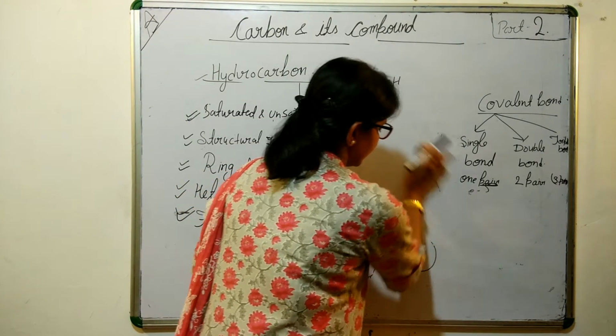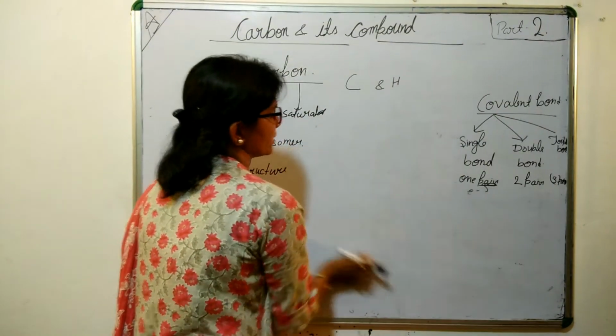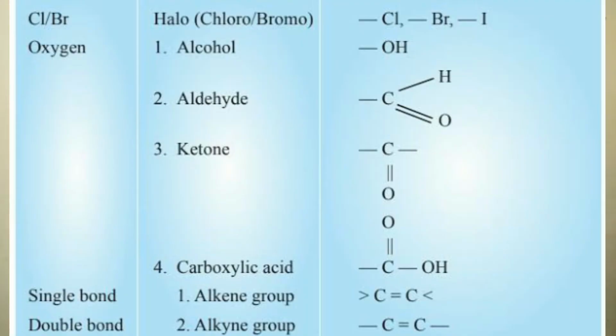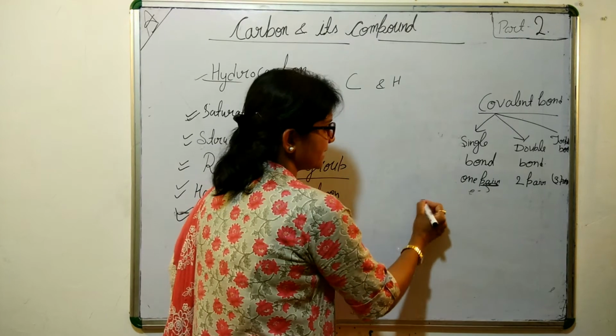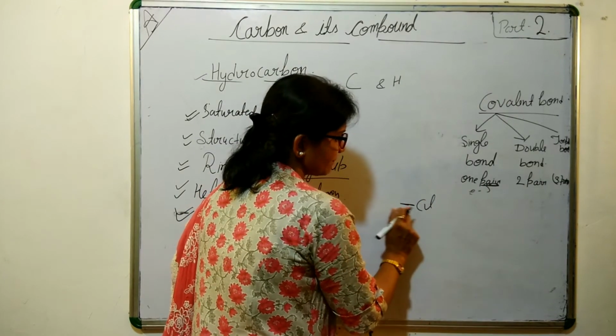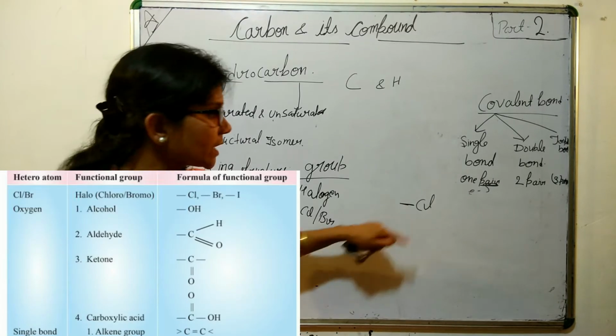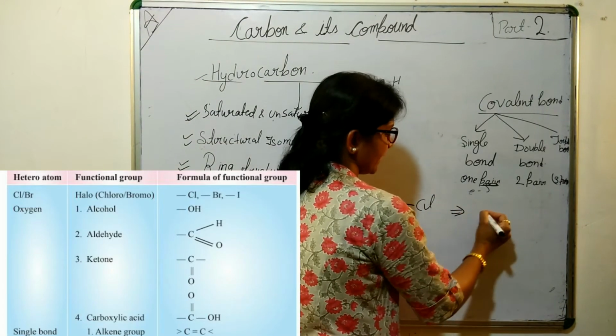There is an image which is on your screen, you can see. So we are just writing it like a group. If it is a halogen, it may be chlorine or bromine or anything, then how will it be? This particular line shows the valency. Let me make one example.